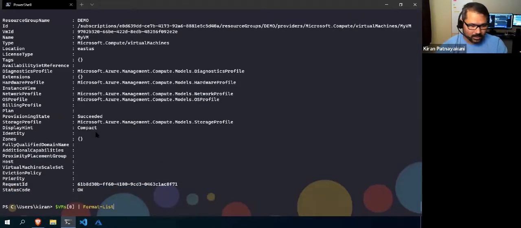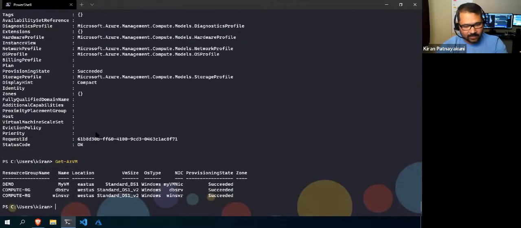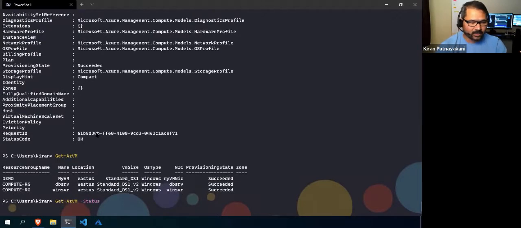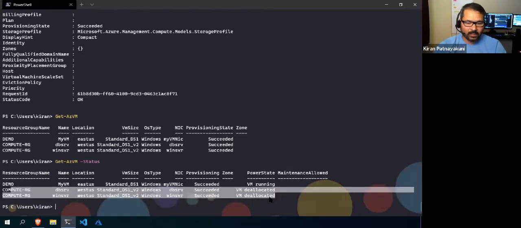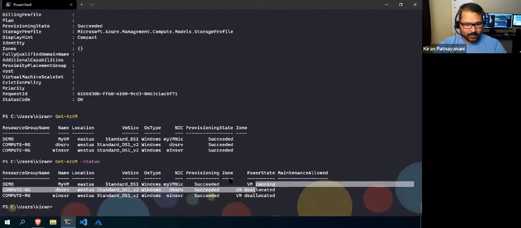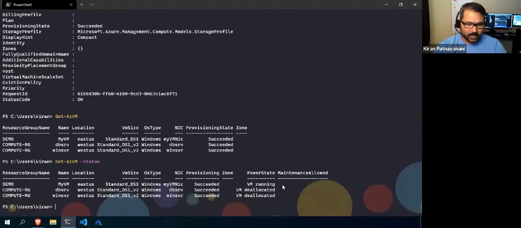And I want to see the VM's running status. Right, for that Get-AzVM. If you run only this, you will get actual VMs, but if you want to see the running status, you need to give -Status. So -Status will pull the information of the power state, I mean the running state. So two virtual machines are not running and one VM is running. Right, so this way we can see the VM's running status.